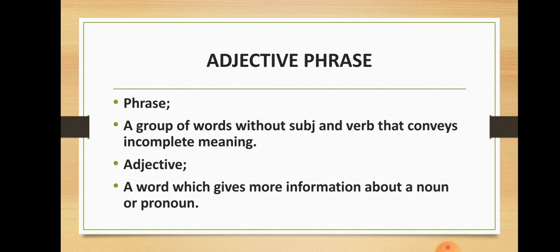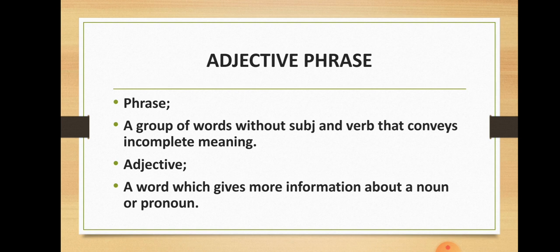Before starting the explanation of adjective phrase, you should first know both the terms. Phrase is a group of words without subject and verb that conveys an incomplete meaning. You clear? Adjective is a word which gives more information about a noun or a pronoun. Or in other words, a word that modifies a noun or a pronoun is called an adjective.